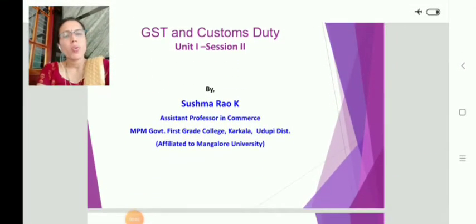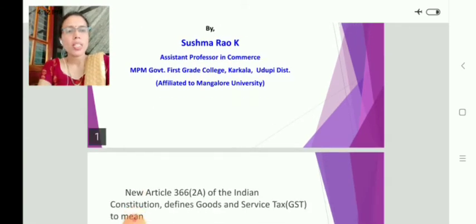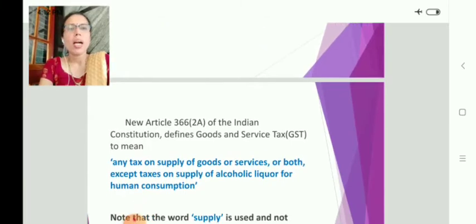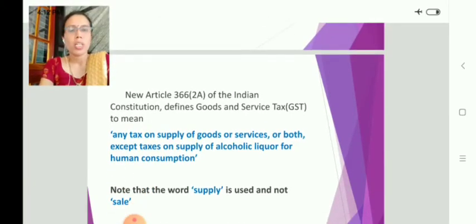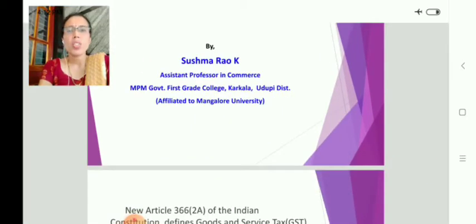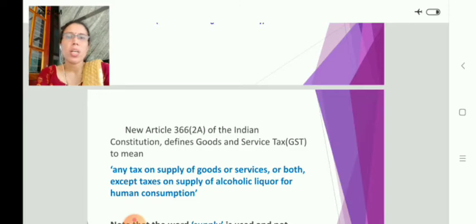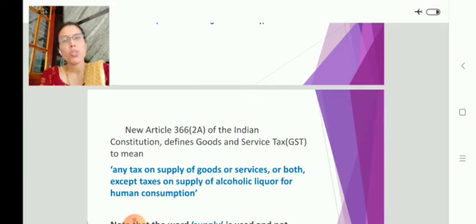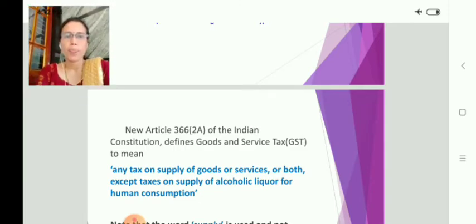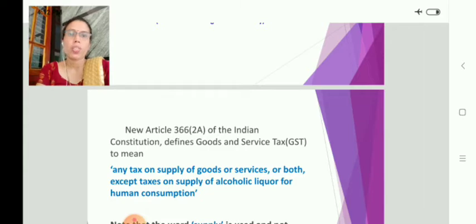In this video, let us understand the meaning of GST as well as its objectives and the evolution of GST in India. We know that GST or Goods and Services Tax is a tax which is implemented in India on 1st July 2017. What is this tax? What is the meaning of this tax and what are the objectives of levying this tax?